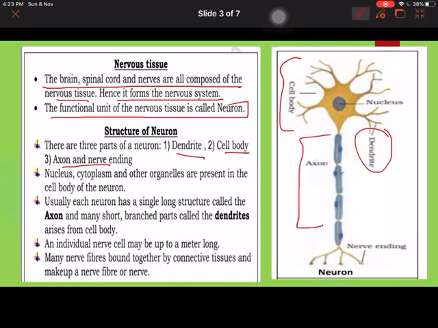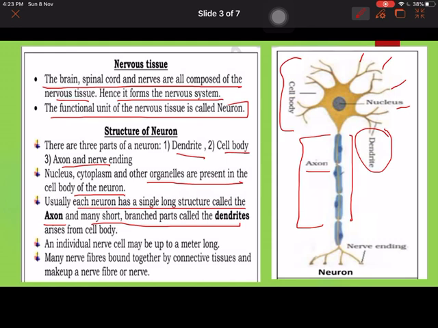Nucleus, cytoplasm and other organelles are present in cell body of the neuron. Nucleus is there, cytoplasm and different organelles which are generally found in a cell. Usually each neuron has a single long structure called the axon and many short branches called the dendrites. You can see this is the single long structure axon and these branches are known as dendrites. An individual nerve cell may be up to 1 meter long. The length may be 1 meter long.